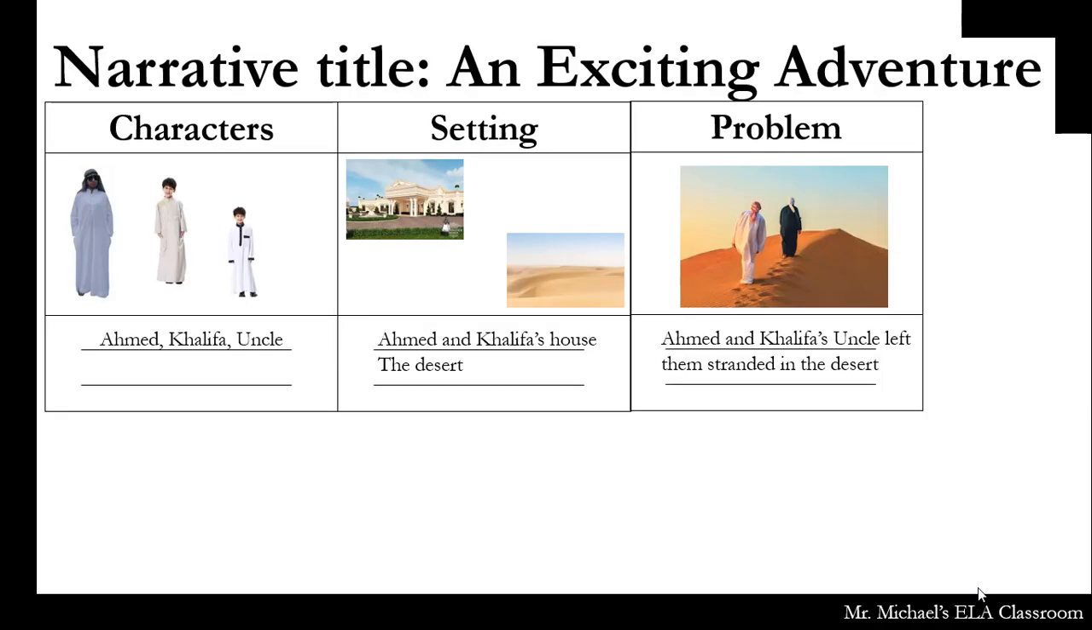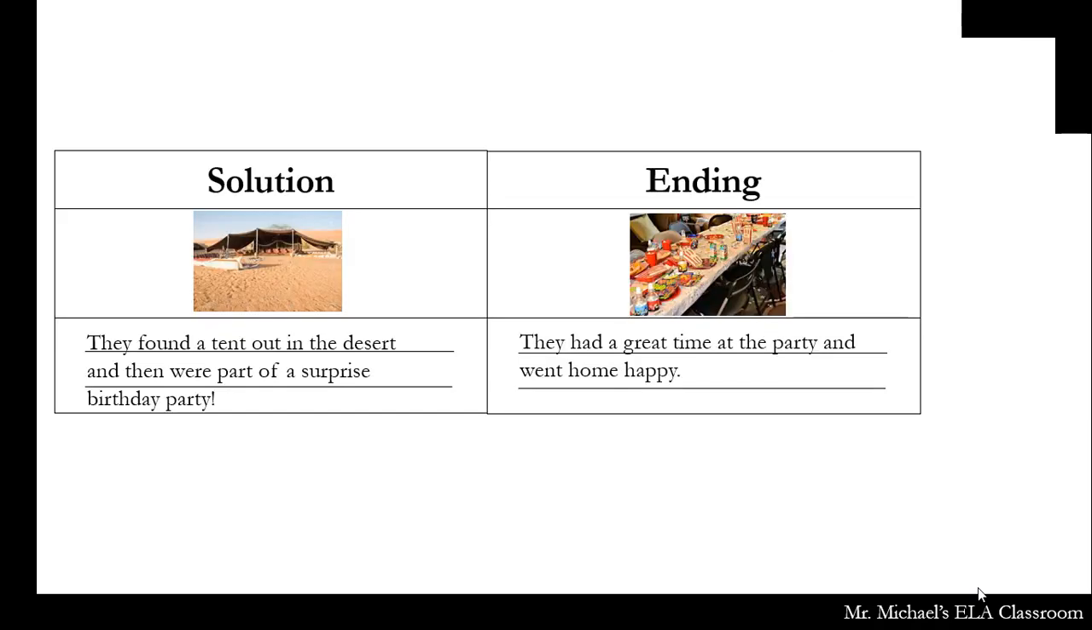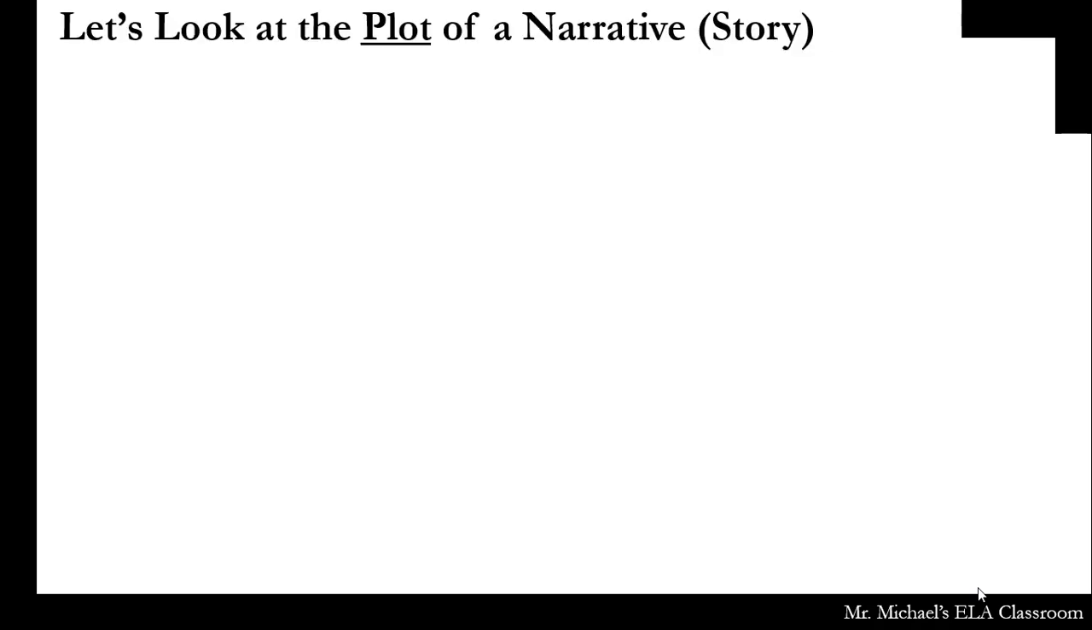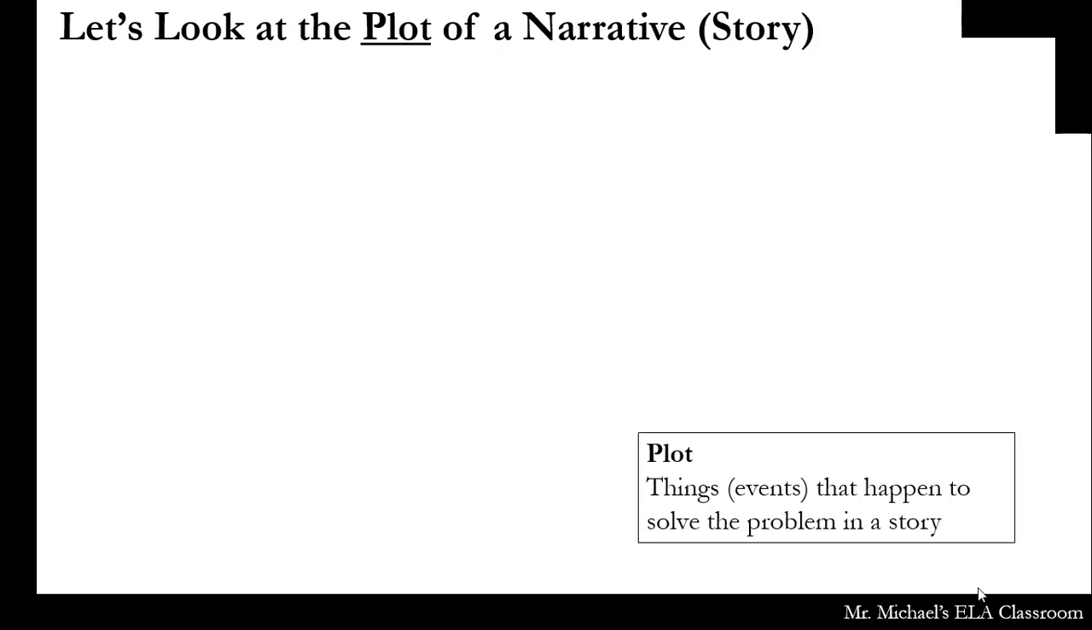So, this story, we're going to take the plot and we're going to try to develop it. And to do that, we're going to look at our storyboards again. So for this one, we have our characters, setting, and problem, and then our solution and our ending. So let's look at the plot of a narrative. And just remember, things or events that happen to solve the problem in a story.